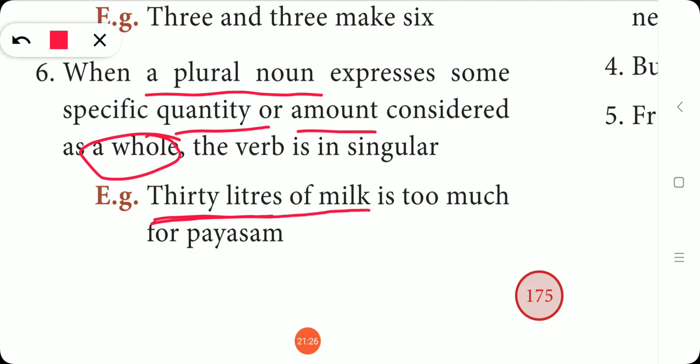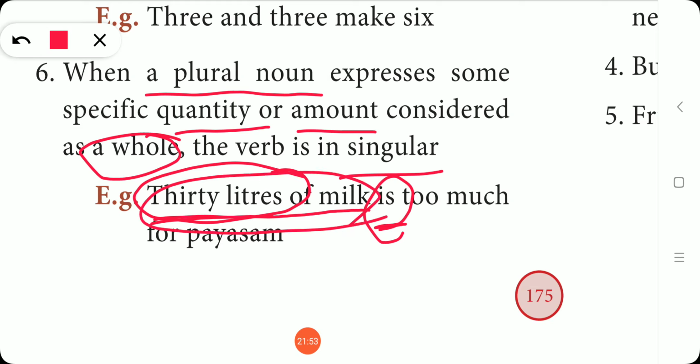Considered as a whole. இதை ஒரு whole thing-ஆ consider பண்ணோம் அப்படின்னா, okay, the verb should be singular. So is singular. So when a plural noun expresses some specific quantity, so milkங்கிறது it is a plural noun, it is expressing some specific quantity. What is the quantity? 30 liters. Okay, so இதை நம்ம ஒரு whole thing-ஆ ஒரு single thing-ஆ consider பண்ணுறோம் இல்லையா? So at that time we have to use a singular verb. Can you understand? So 30 liters of milk is too much for payasam.